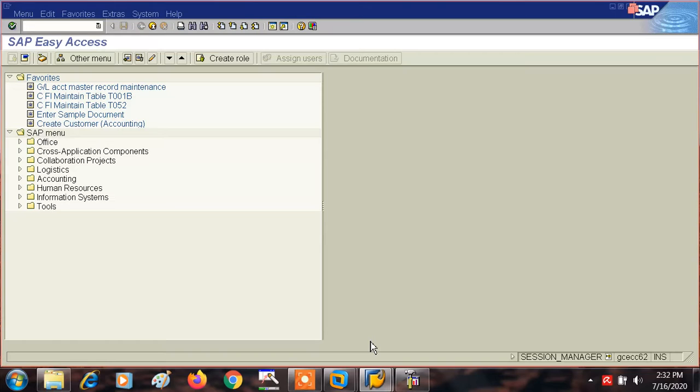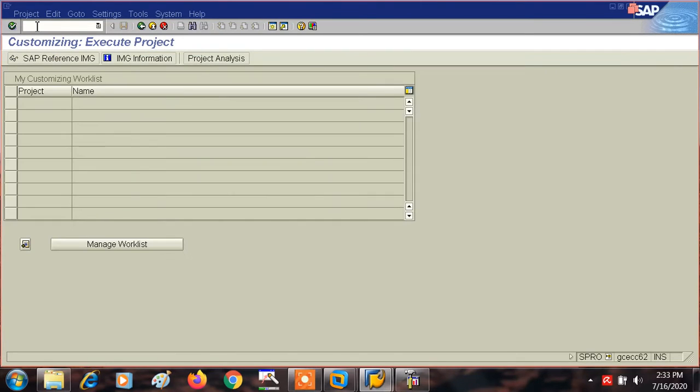So today we are going to be looking into a new basic setting of FICO, which is open posting period. Let's navigate through the path. SPRO, ACP reference IMG, and for this basic setting the T code is OBBO.